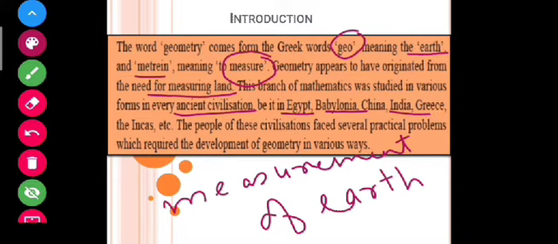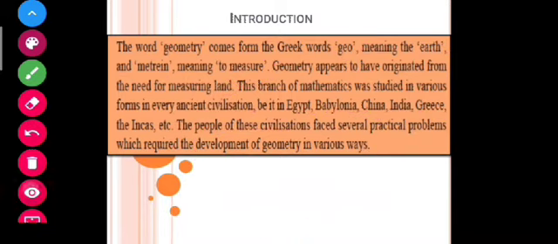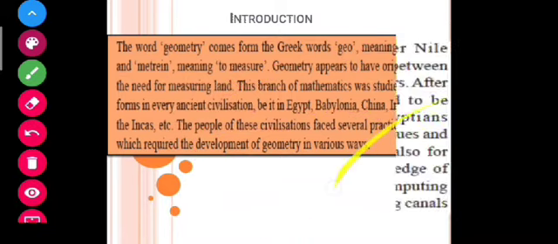The people of these civilizations faced several practical problems, so there was a need for the development of geometry at that time. From here you can understand that geometry is a special branch of mathematics that deals with the measurement of earth, and it has its origin in ancient civilizations. Let us see some examples here.